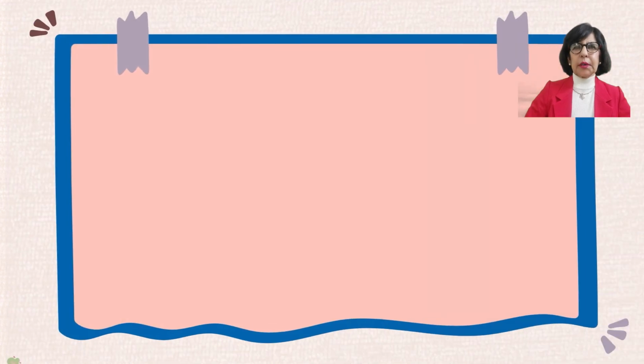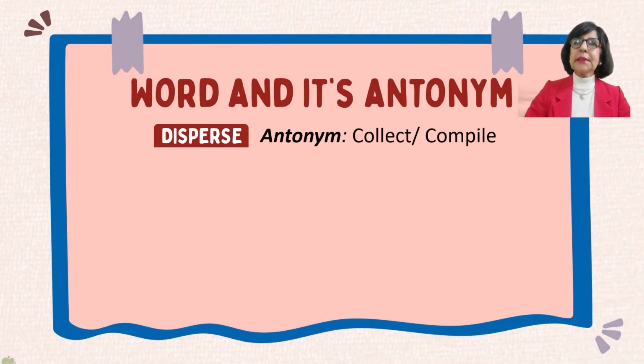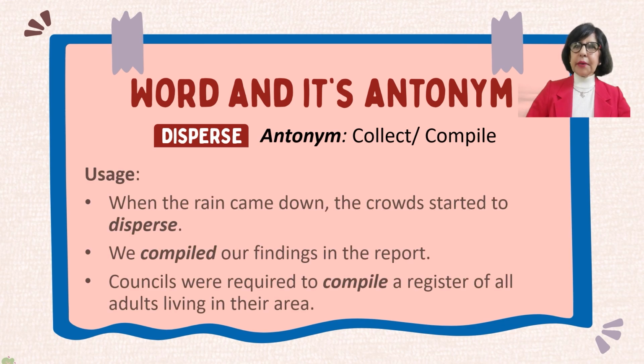Let's move on to the next word, disperse, and its antonym is compile. Disperse implies a breaking up of a mass or a group. Compile means to collect or put together. When the rain came down, the crowd started to disperse. We compile our findings in the report. Councils were required to compile a register of all adults living in their area.